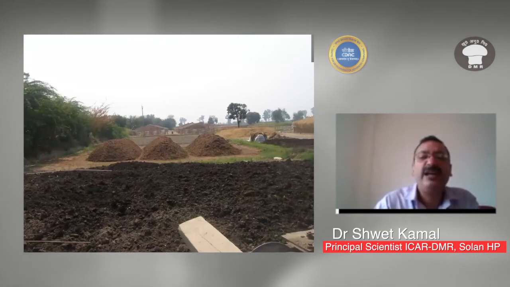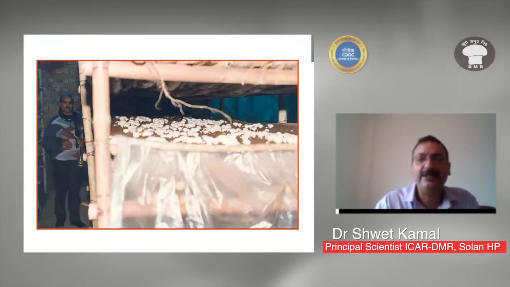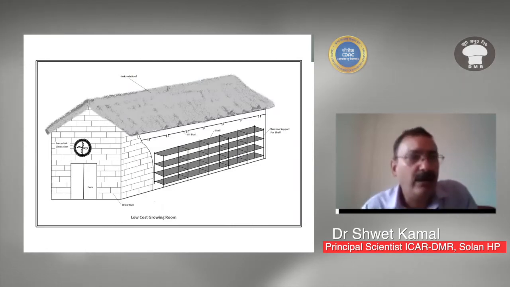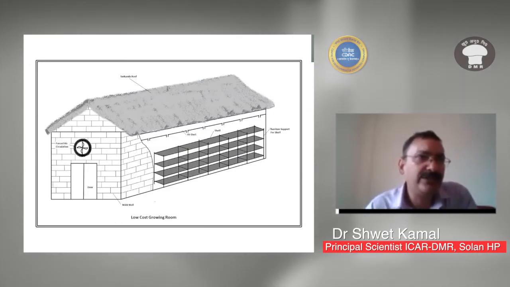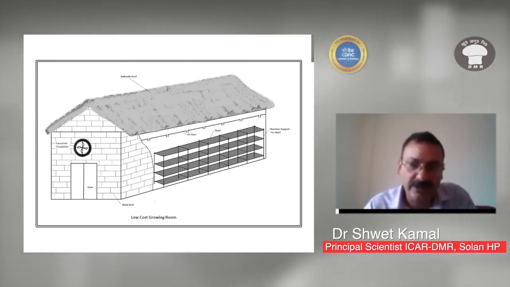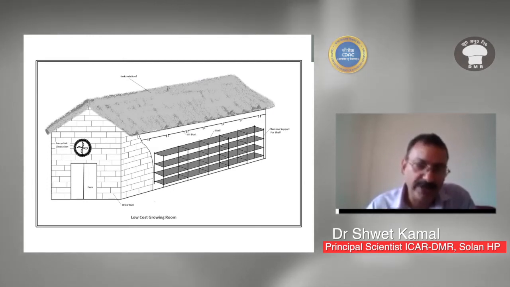Secondly, this is one hut made by bamboos, plastic sheet and paddy straw, but semi-controlled condition huts are also prepared using a brick wall and covered with a flat roof.